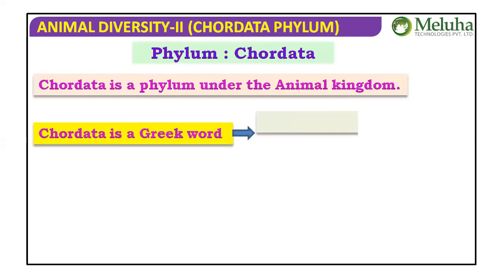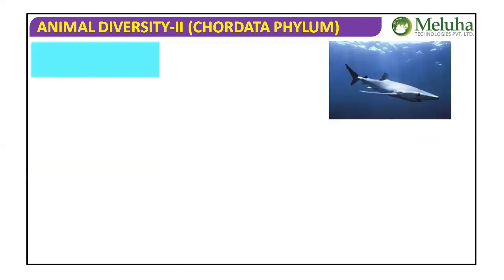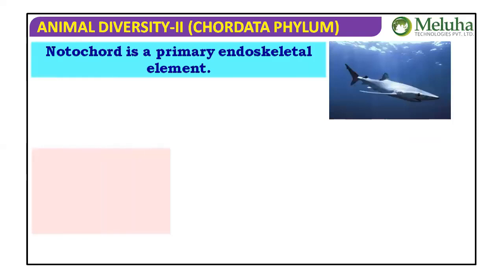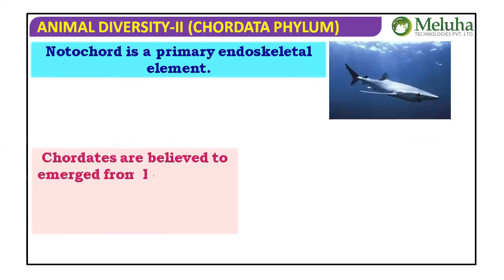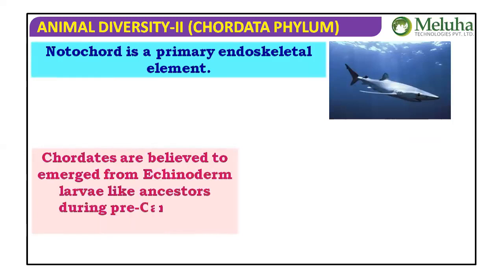Okay, so now we are talking about the notochord. Let's talk about the notochord. Animals with a notochord present, we say them as chordates. So evolution of the chordates, we just said that they are believed to have evolved from Echinoderm larvae-like ancestors